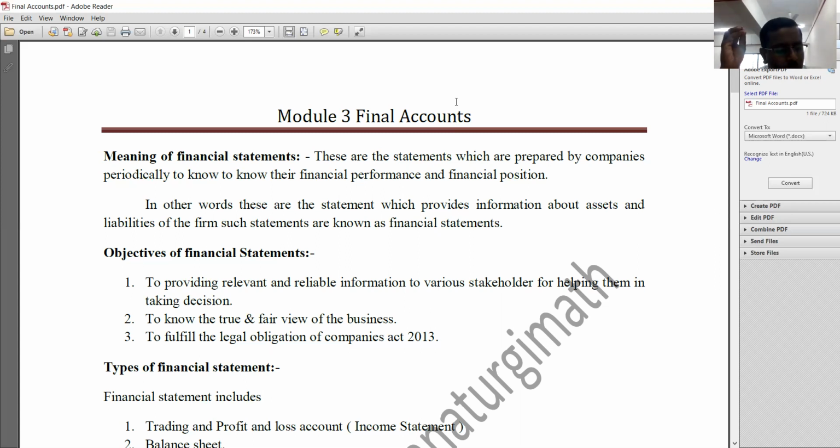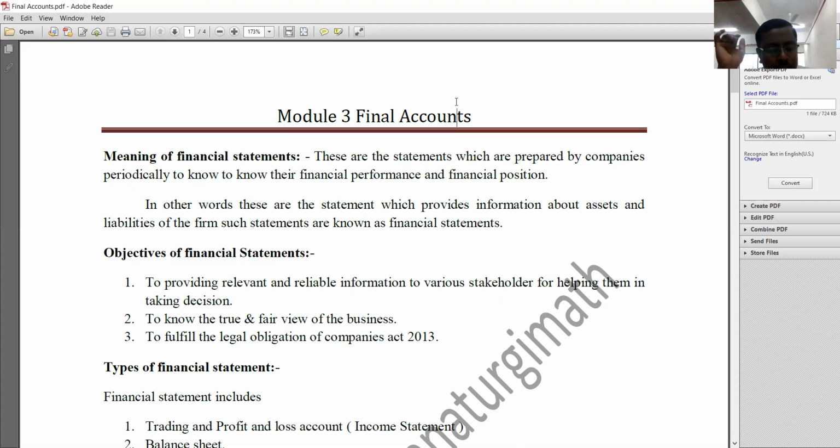The major objective behind preparation of final accounts is communicating reliable and relevant information to stakeholders. That is the first objective. And the second important objective of final accounts is to know the true and fair view of the business, whether the firm is running in a profit or in a loss, whether it is a solvent business or an insolvent business. To know this, we need to prepare final accounts.